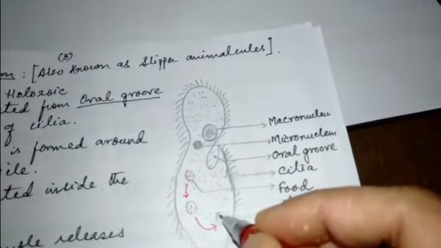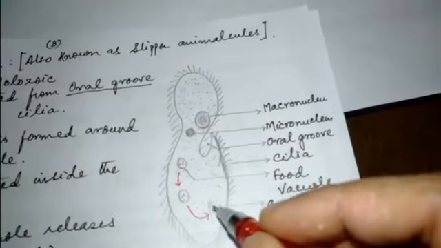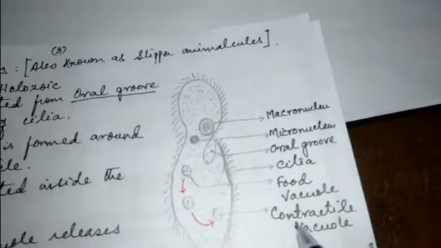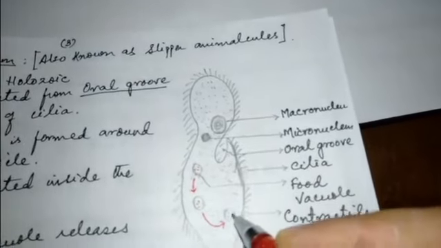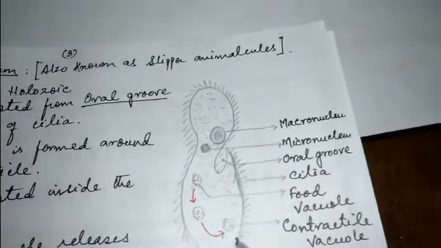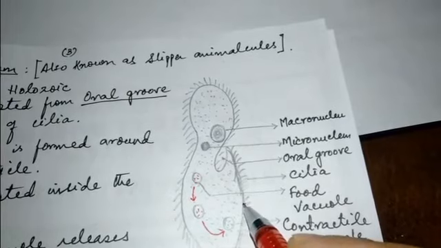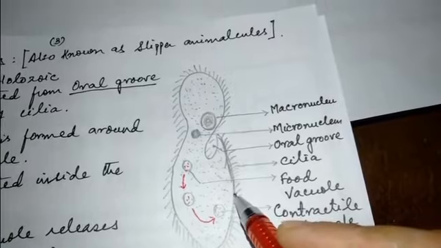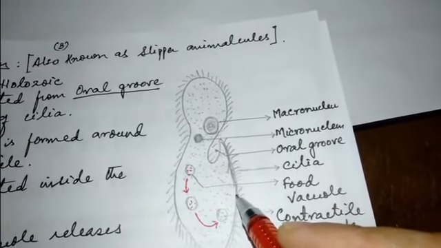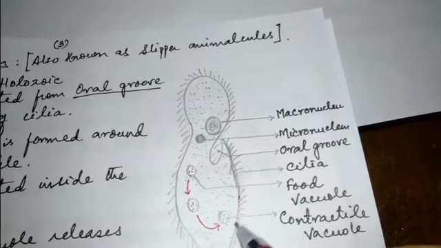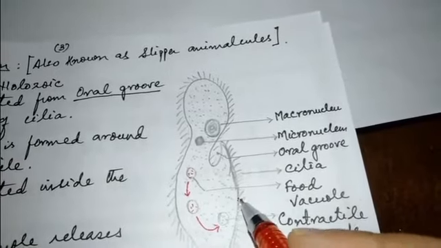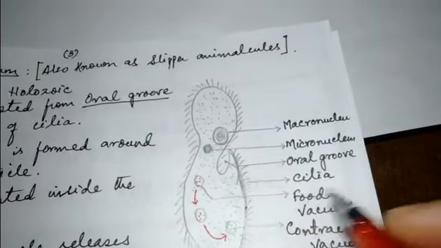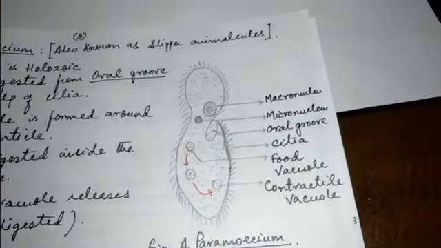After the food is completely digested in the food vacuole, it transforms into a contractile vacuole, and this contractile vacuole reaches a point on the paramecium cell called the anal pore, located below the oral groove, where the contractile vacuole releases the undigested food into the surroundings of the paramecium.